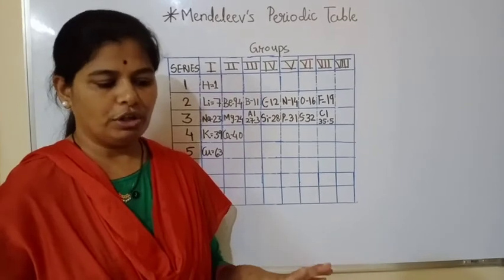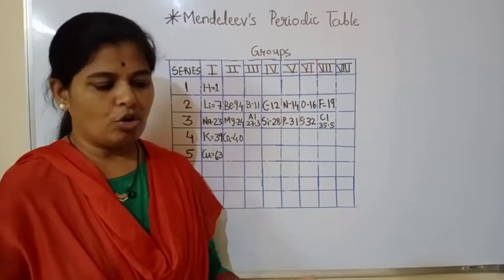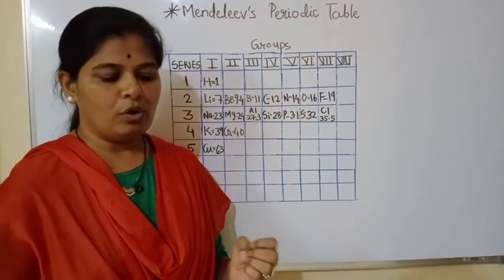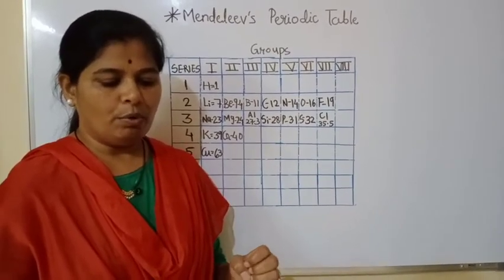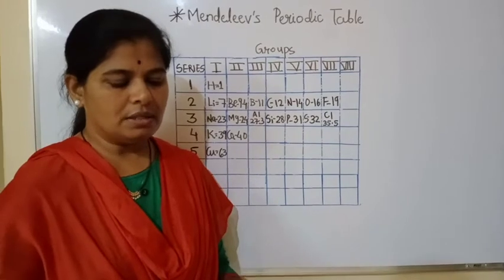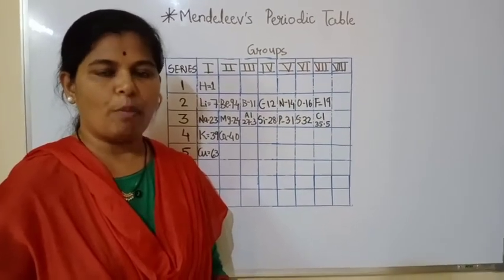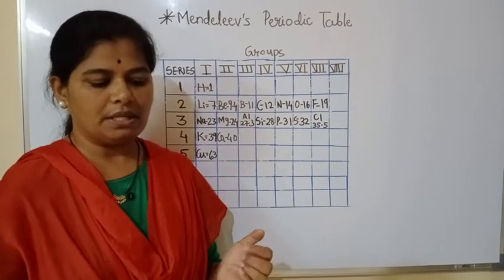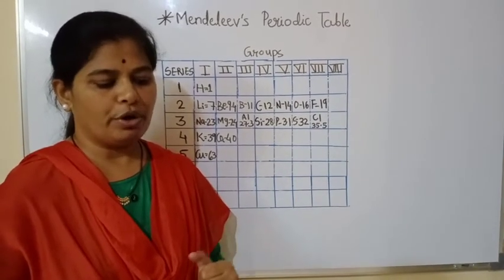So this was one of the drawbacks. Next, the second drawback, or second demerit, is that isotopes were discovered a long time after Mendeleev put forth the periodic table. As isotopes have the same chemical properties but different atomic masses, a challenge was posed in placing them in Mendeleev's periodic table.